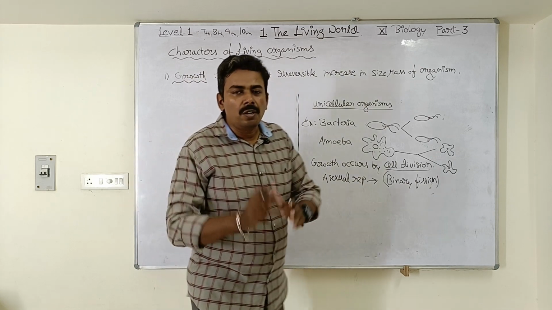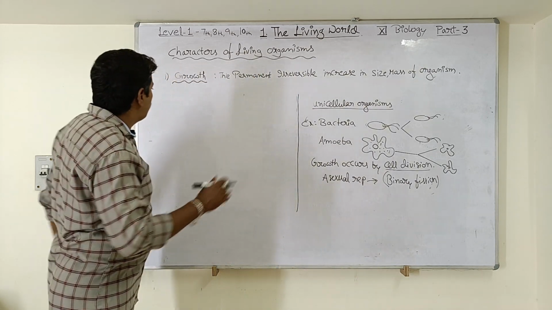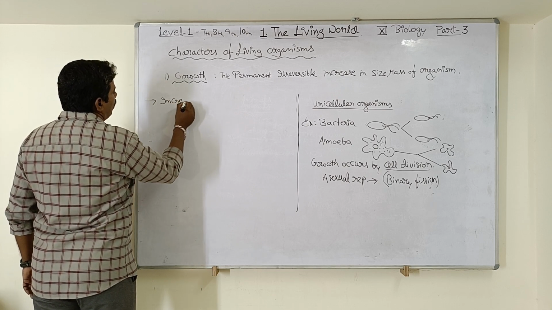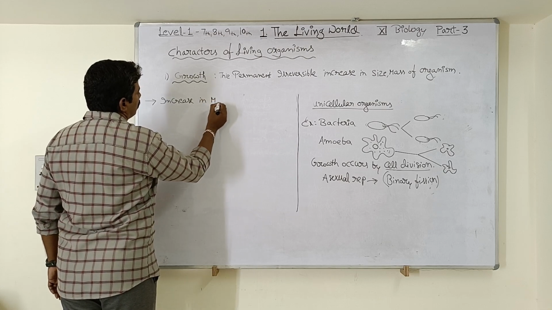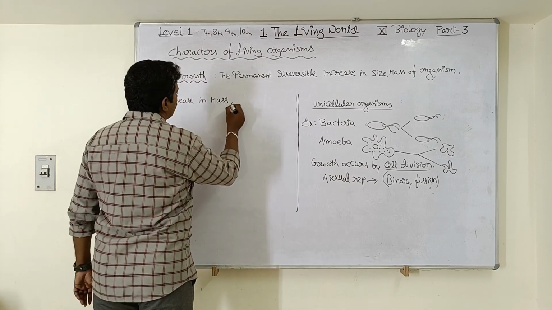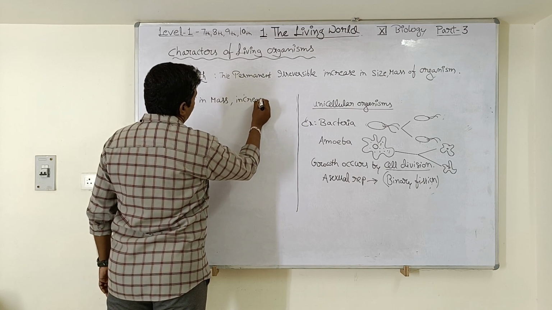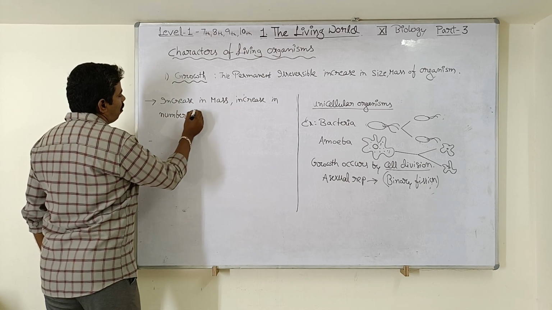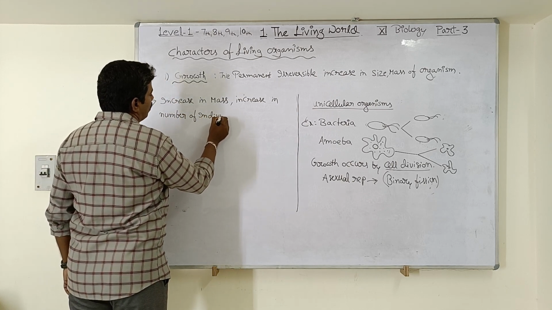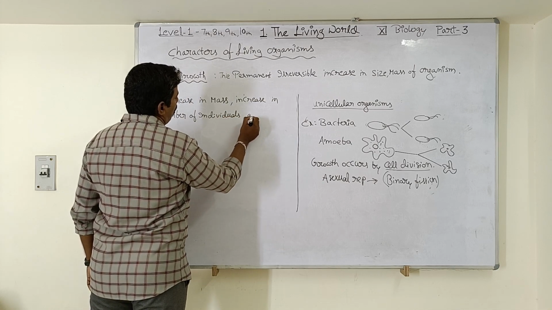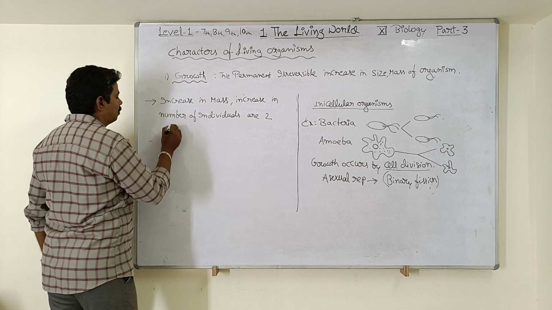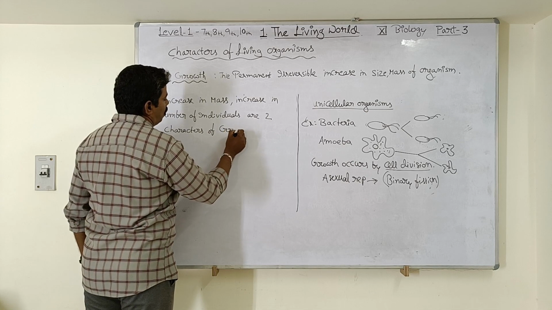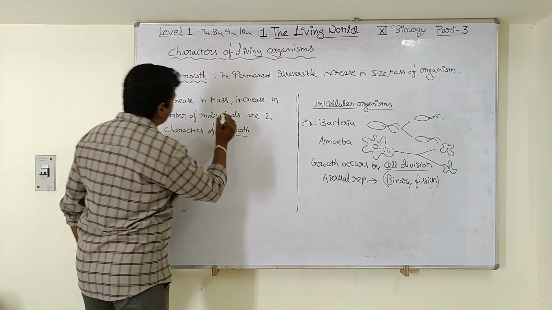Now students, we will discuss the two important characters of growth. These are from the lines of NCERT book. Increase in mass, increase in number of individuals are two characters of growth. So during growth, these two processes are involved, students.